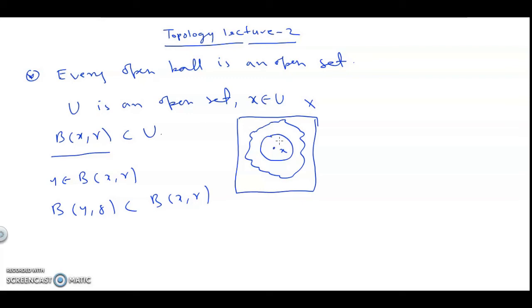That's why it has a circular shape, but for any open set it need not be. Now suppose we magnify this one. This is actually our B(x, r). Inside is x, and from every side it is at r distance.